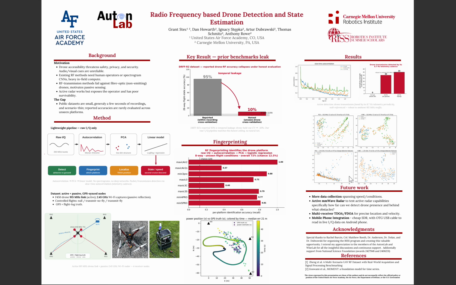So the main things for future work: looking at more data collection, active millimeter wave radar possibly to see if we can detect drones very far out, and even more receivers for better time difference of arrival or frequency difference of arrival. And then also a very lightweight mobile phone integration with cheap software-defined radios, to integrate this into a mobile phone package.